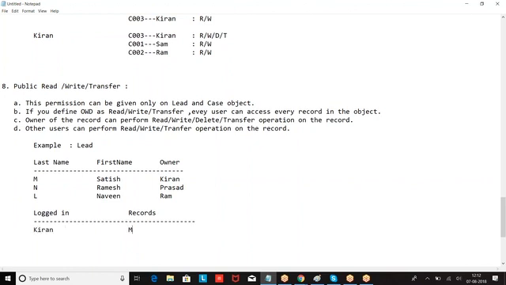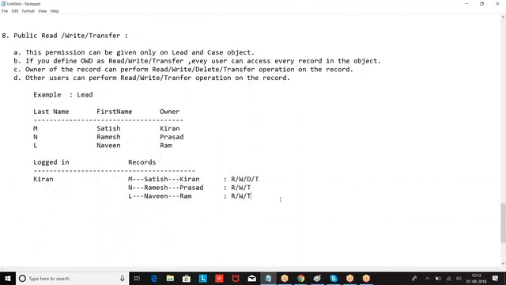Kiran logged in. What can he perform? Read, write on other records. When Kiran logged in, this is how he is able to.